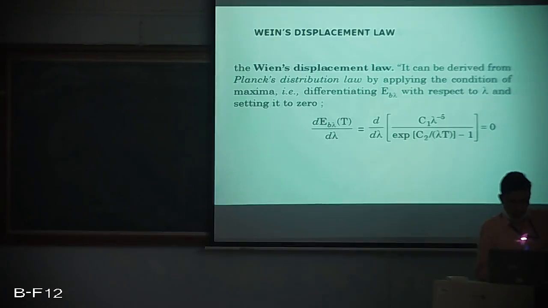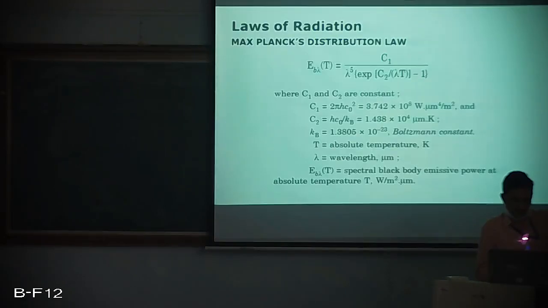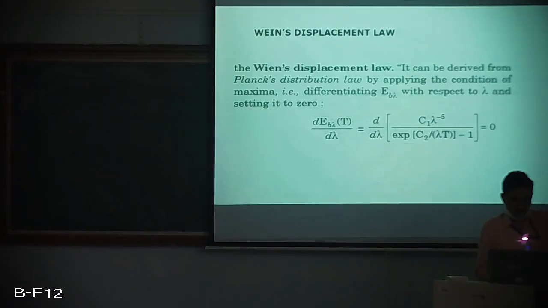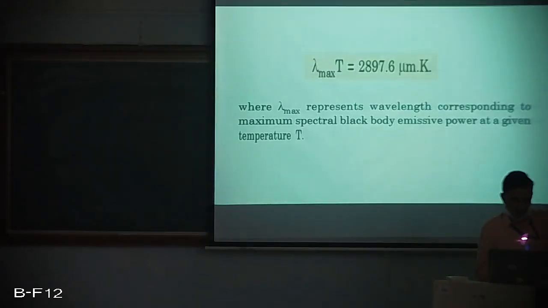So if we differentiate the expression for EB lambda, which is given by Max Planck, with respect to lambda and equate it to 0, what Wien's displacement law tells is that the product of maximum wavelength and the temperature at which we are getting the maximum wavelength, its product is 2897.6 micrometer Kelvin. Of course, micrometer is the unit of lambda and Kelvin is the unit of temperature. So this is lambda max T is equal to 2898 or sometimes 2897.6, which is of course Wien's displacement law.